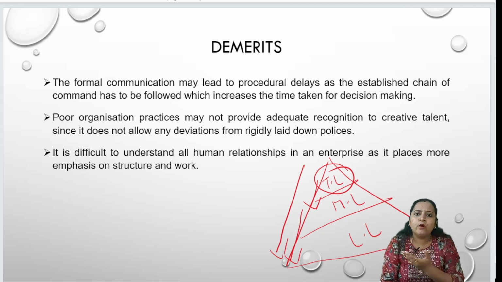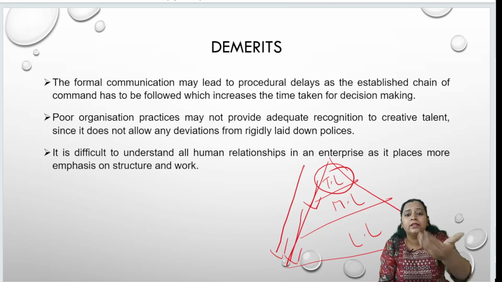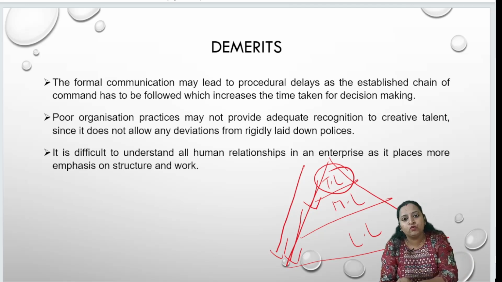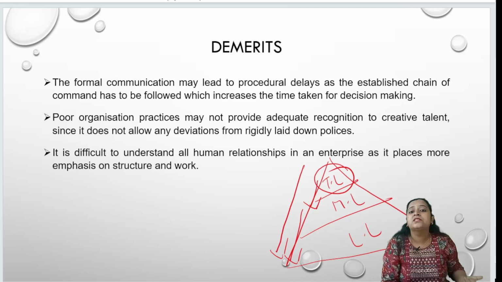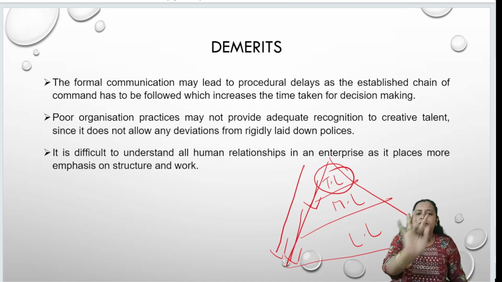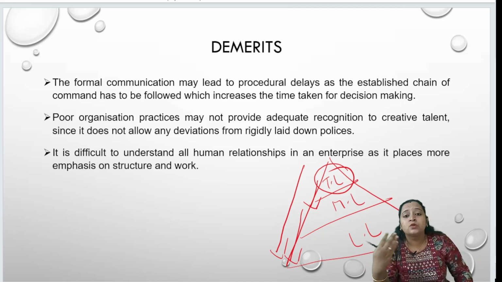Assume that the lower level employees who are working in an organization are more creative than their superiors. But your structure is telling that you have to follow only what is told by your superior. You are not giving a chance for the employee at the lower level to exhibit his talent, to exhibit his creativity in the organization. So you have to follow rigidly whatever the structure is, without any changes. So this reduces the creativity in your organization.